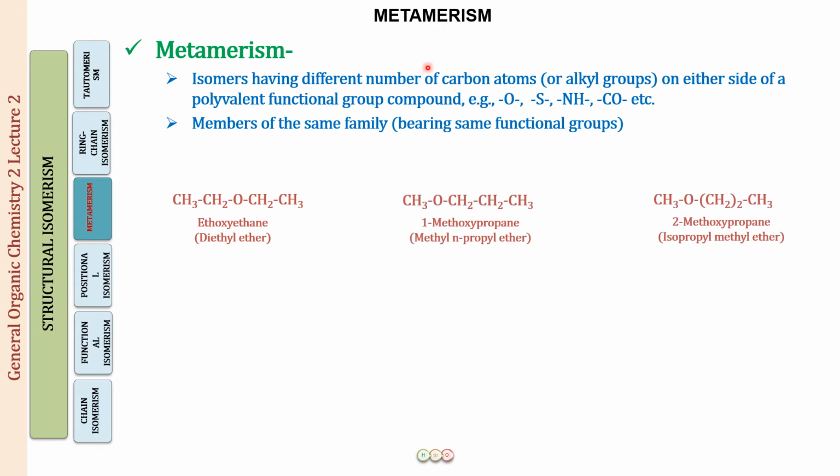So let us name these structures first of all. This is oxygen, two carbons this side, two carbons this side. So this is ethoxyethane, or this is commonly called diethyl ether. Here it was 1 and 3. So this is 1-methoxypropane or methyl n-propyl ether. And in the next it was an isopropyl group. So this is 2-methoxypropane or isopropyl methyl ether for the common name.